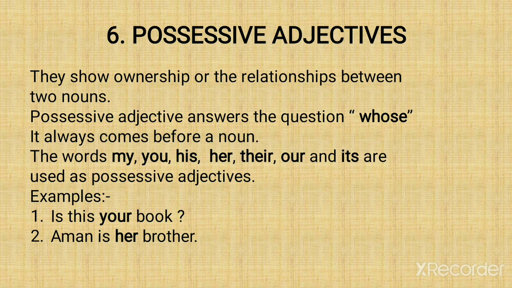Now, like example, is this your book? So, whose book is this? Is this your book? I am asking. So, your is possession. Aman is her brother. Whose brother is Aman? Her. So, when you are showing your possession, that it is yours, his, hers, mine, then it becomes a possessive adjective. So in adjectives we have done that it describes a noun or a pronoun, it quantifies, describes,